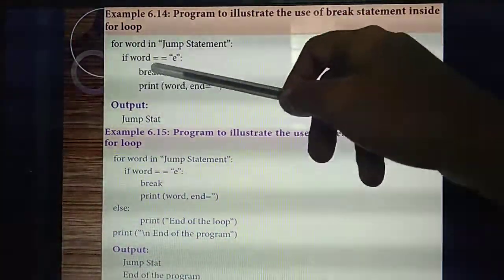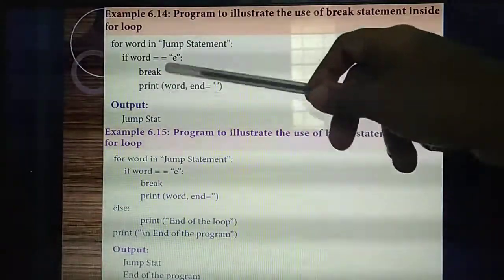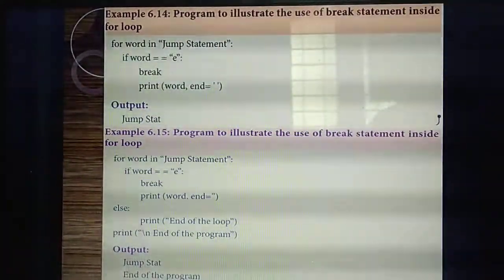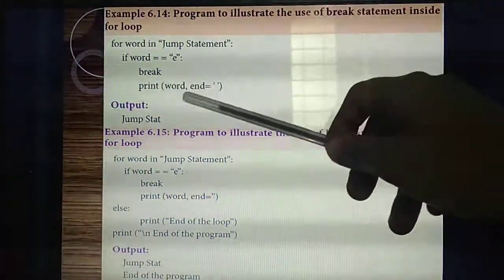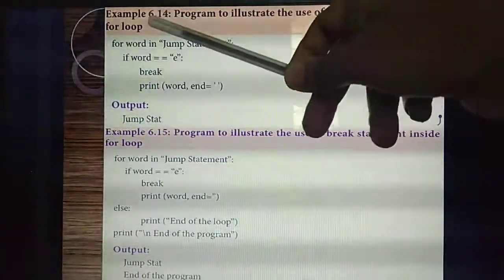Then next you are giving break, that's the use of break. Okay, break. Then print, which one do we need to print? Word. So inside this loop it will print. See the output, so it will execute.